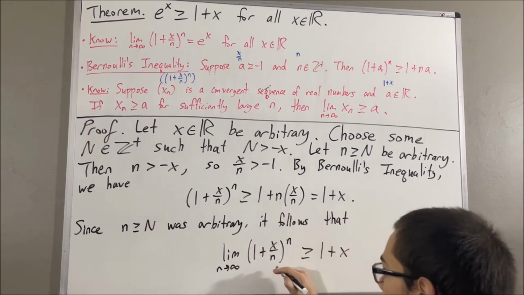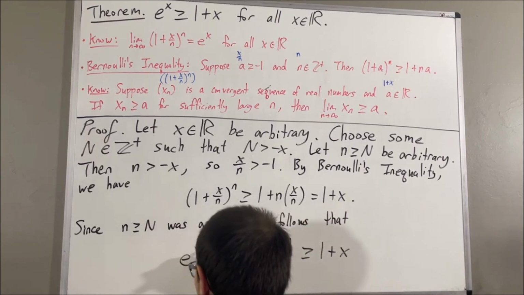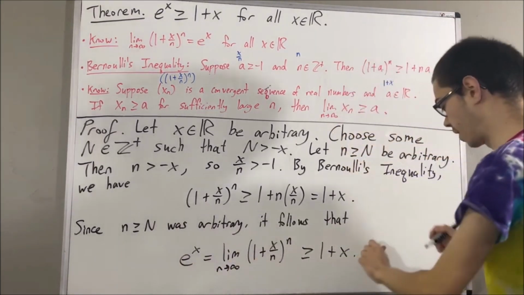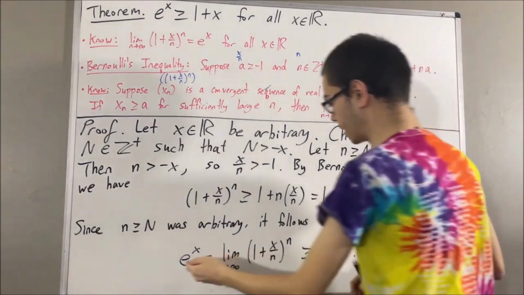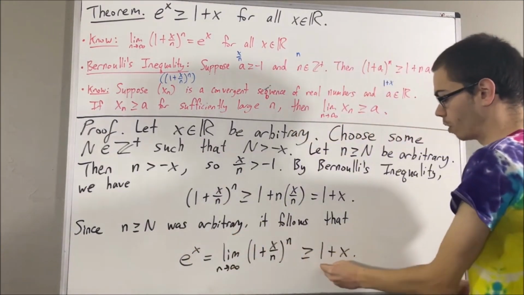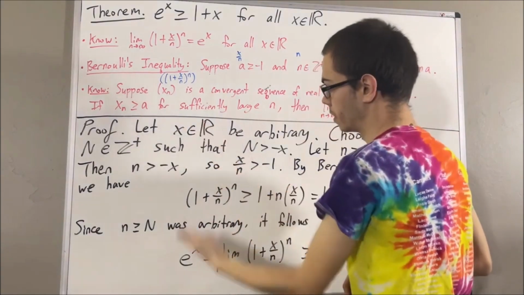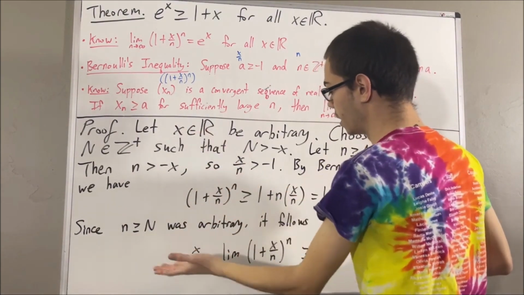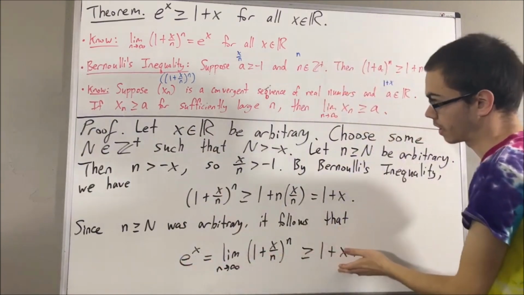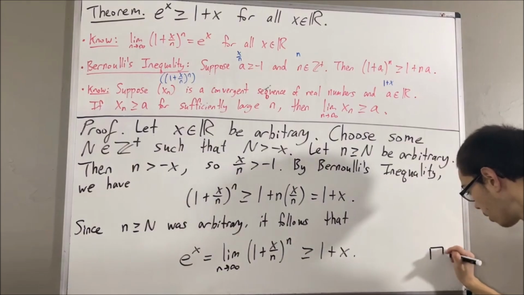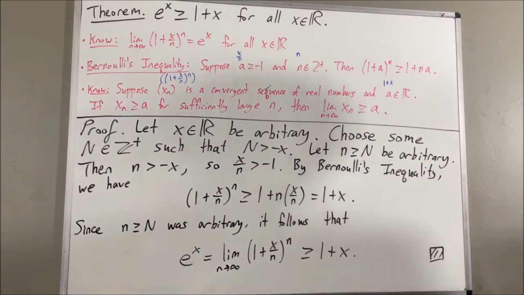But the limit of the sequence is precisely e to the x. So we have that e to the x is greater than or equal to 1 plus x. And we have shown that e to the x is greater than or equal to 1 plus x for some arbitrary real number x. Well, since x is arbitrary, this means we have shown e to the x is greater than or equal to 1 plus x for all real numbers x. And so this completes the proof. And so yeah, that's pretty much it for this video.